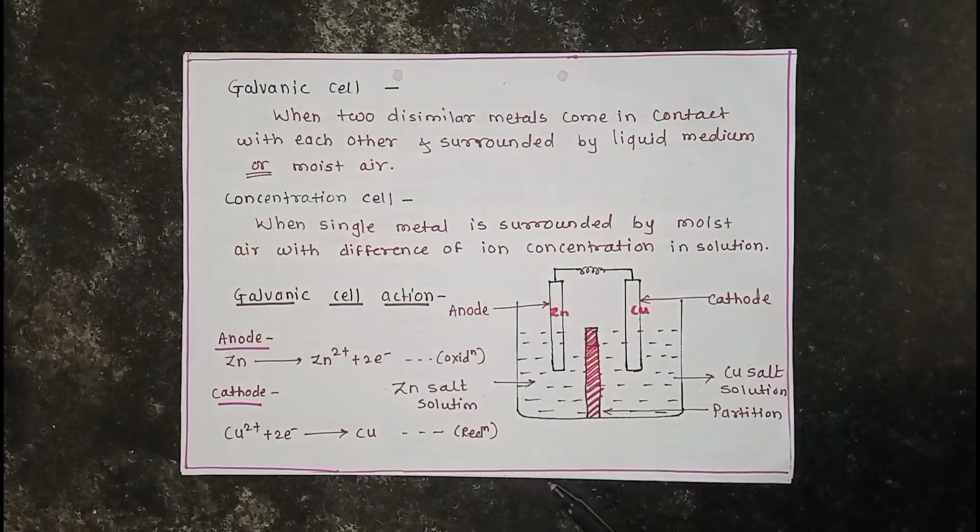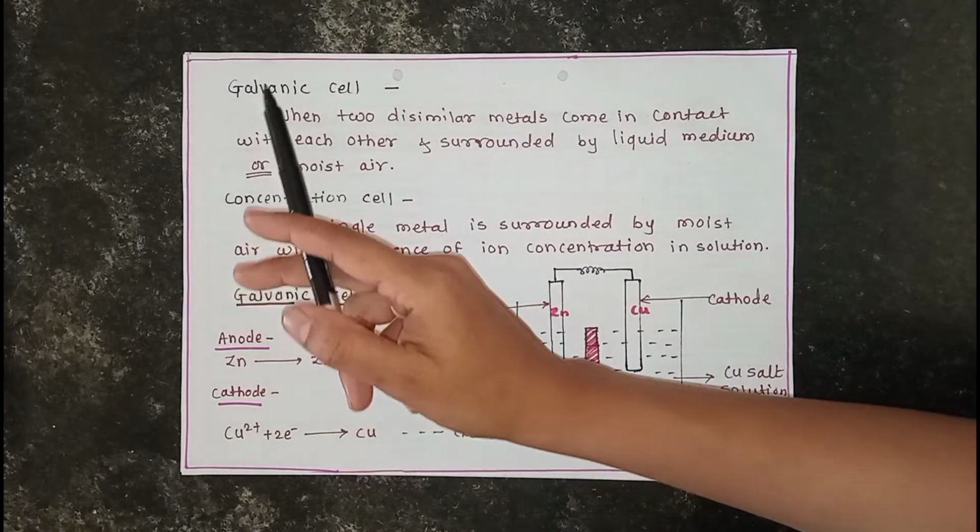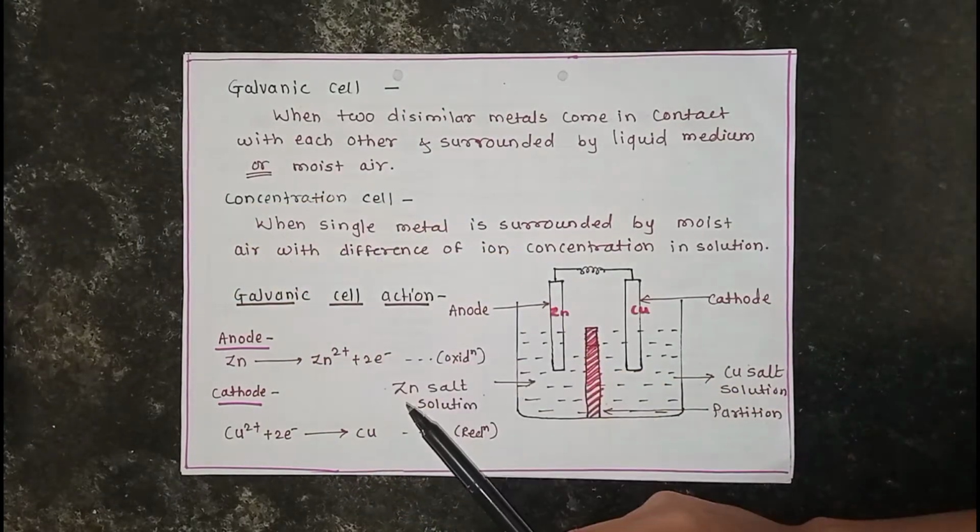When the galvanic cell is formed, the galvanic cell reactions are carried out. This will be discussed later. First we see how the galvanic cell is produced.